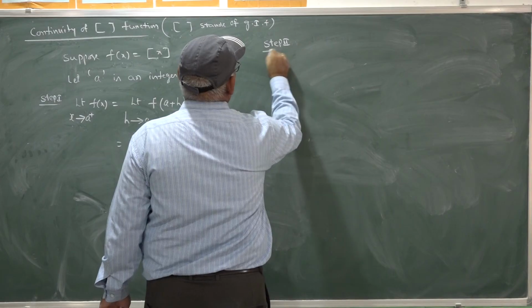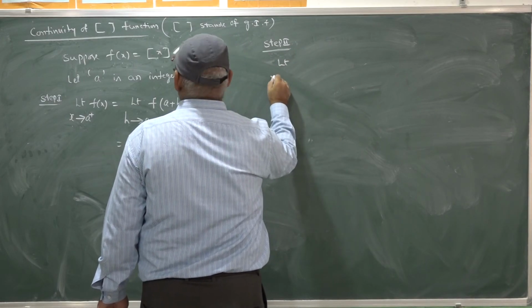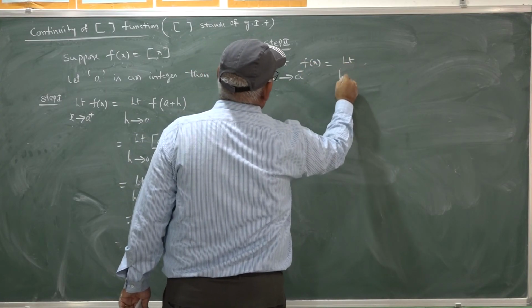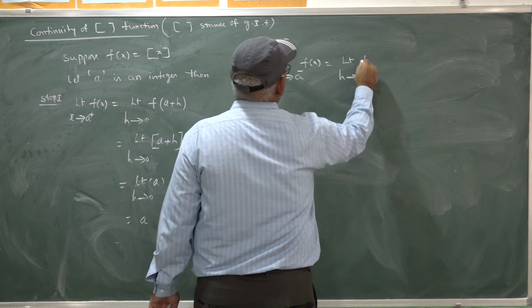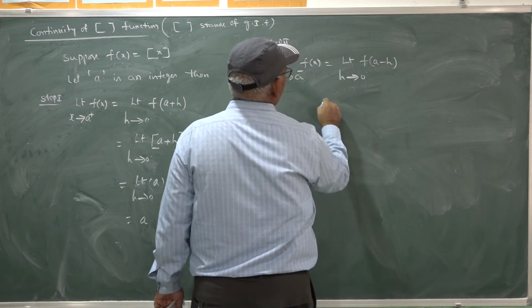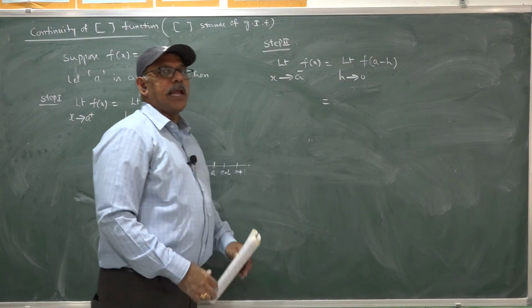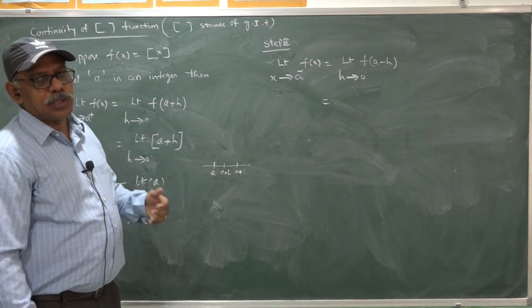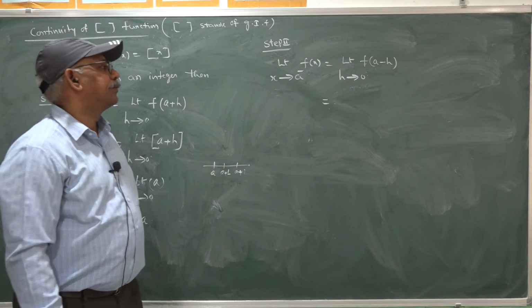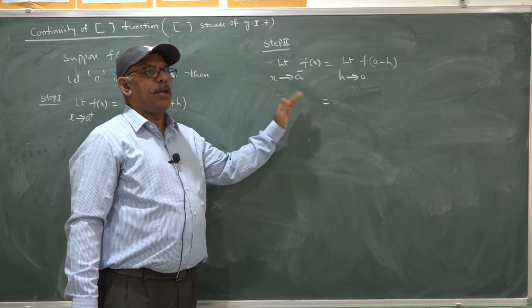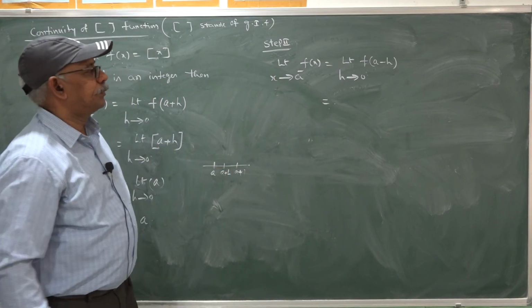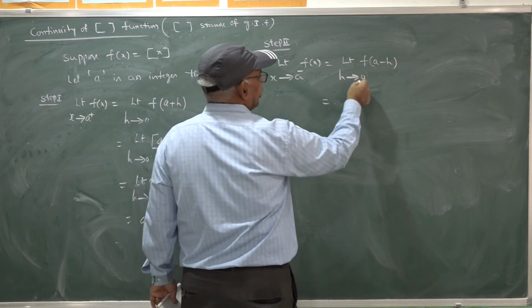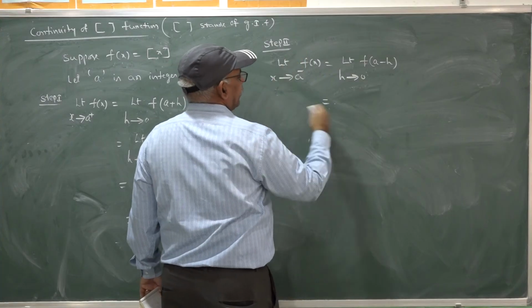Observe the left limit. The limit as x goes to a minus of f(x) may be evaluated by taking x as a minus h in the function as h goes to 0, replacing x with a minus h, because x is nearing a from its left side. x takes all the values which are less than a, just the immediate values to the left of a. Hence, I am taking h very small and replacing x with a minus h as h goes to 0 gives us the same limit.